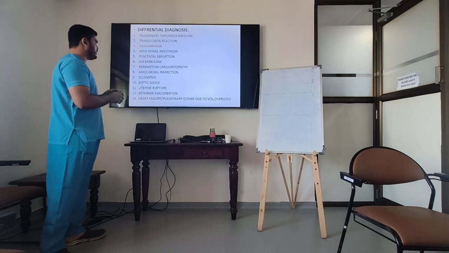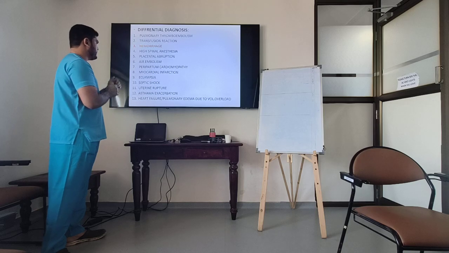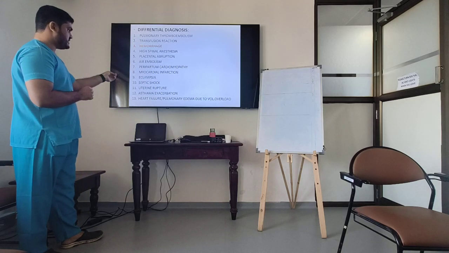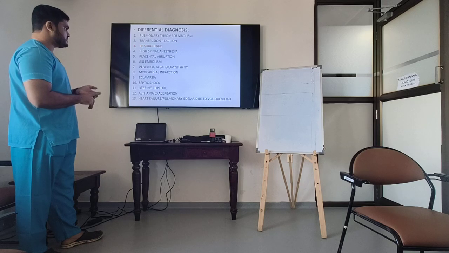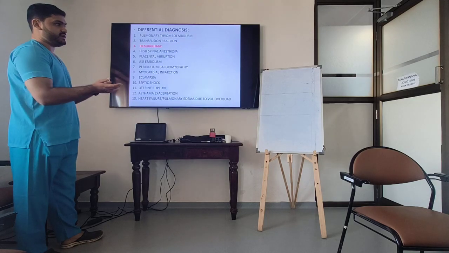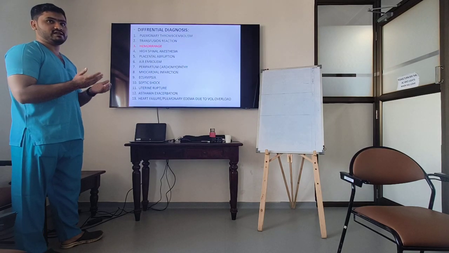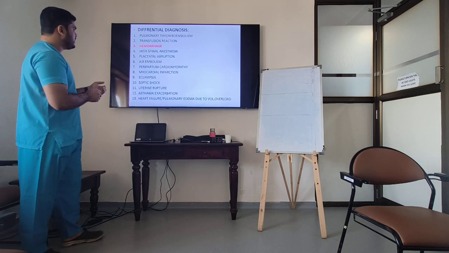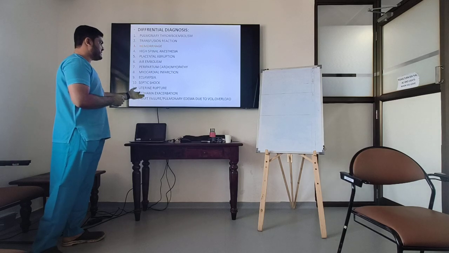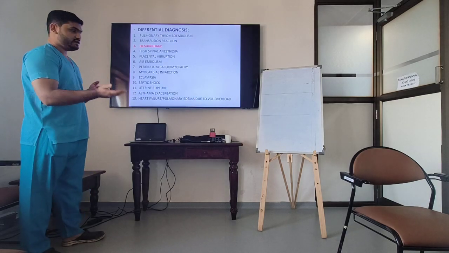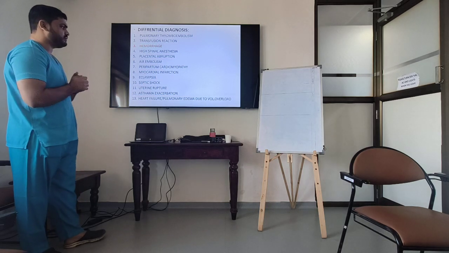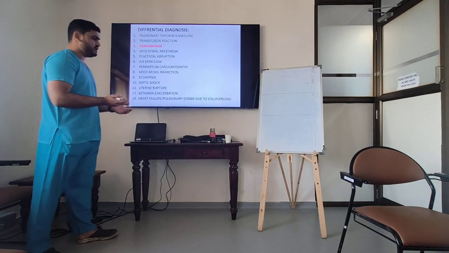Not all cases of peripartum cardiomyopathy have coagulopathy. Also, MI, preeclampsia, septic shock, because we know if retained products of conception are there, it leads to puerperal sepsis, uterine rupture, asthma. If the patient is asthmatic, then this may lead to asthma exacerbation, and heart failure, pulmonary edema due to volume overload.